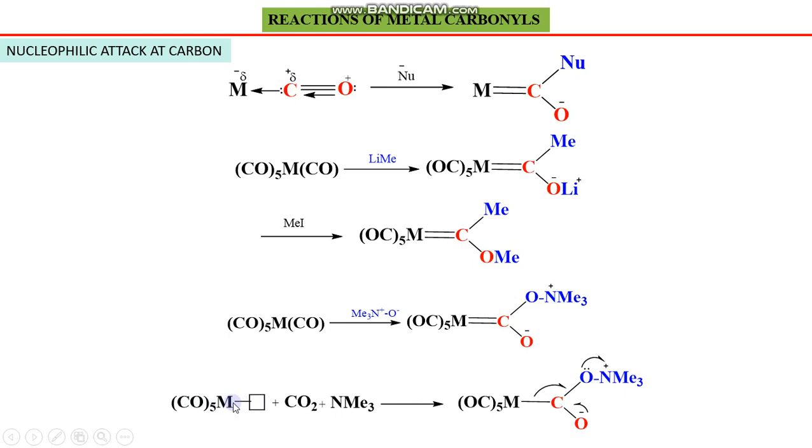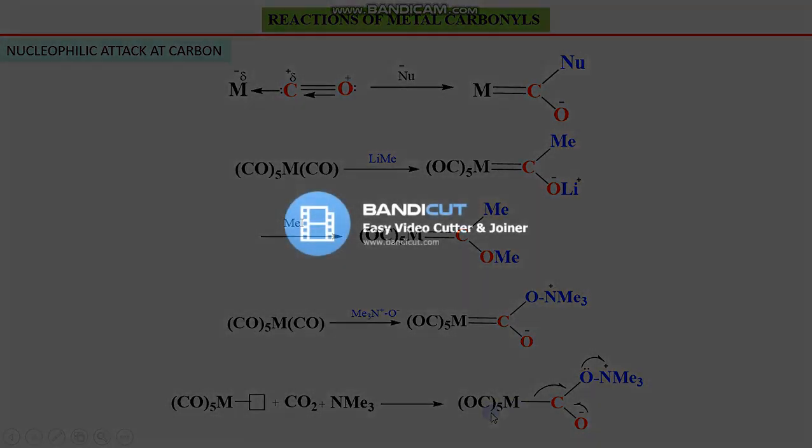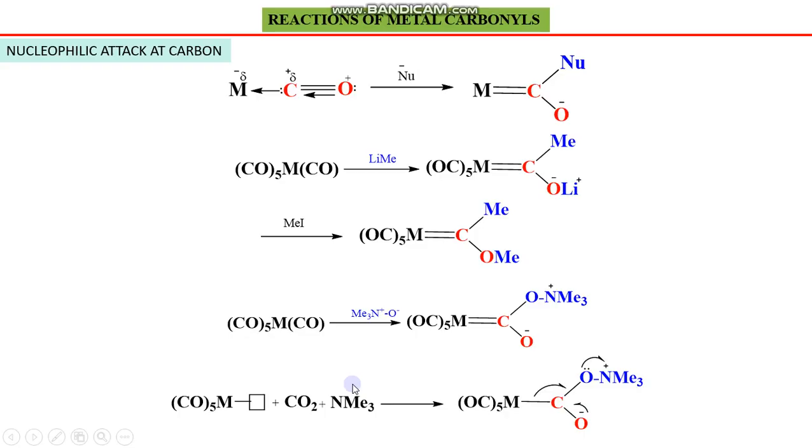Another reaction is where the metal possesses a vacant site. This vacant site reacts with carbon dioxide, in the presence of trimethylamine, probably as a solvent as well as a reactant. So carbon dioxide will get reduced because of the removal of one oxygen from carbon dioxide. In this case, let's change the position of this arrow from this bond toward this bond.